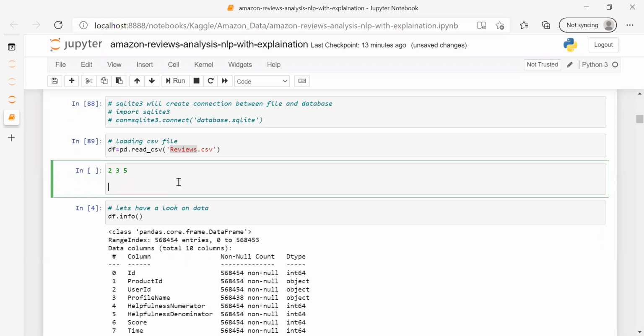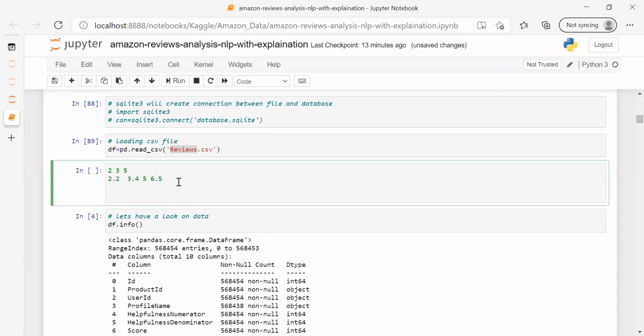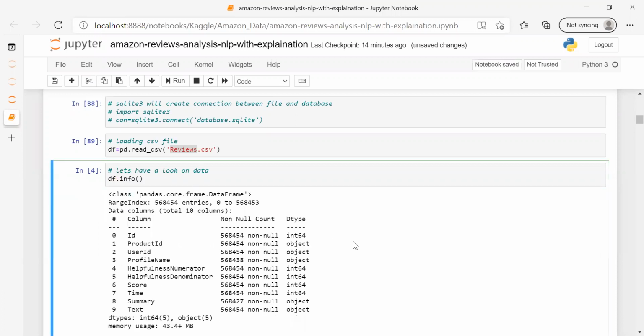Next is object. Object means any characters, and this is my object data type. These are the basic data types. Date and time and many more are there; we will be discussing them.